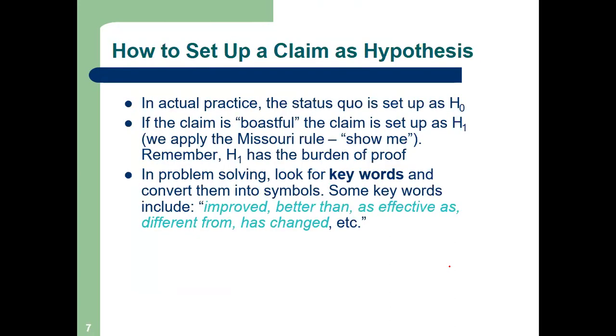Some keywords you can just see. While doing hypothesis testing, you should look for these keywords. You must find these words.